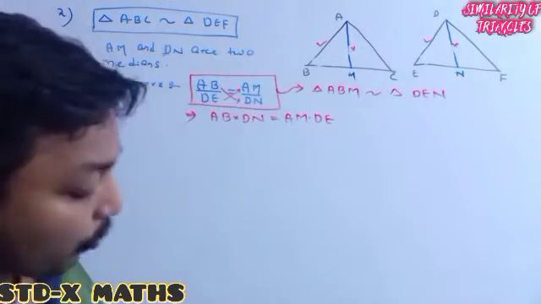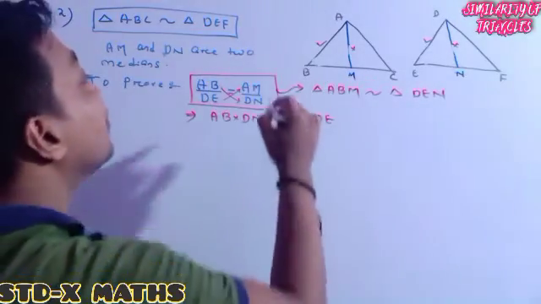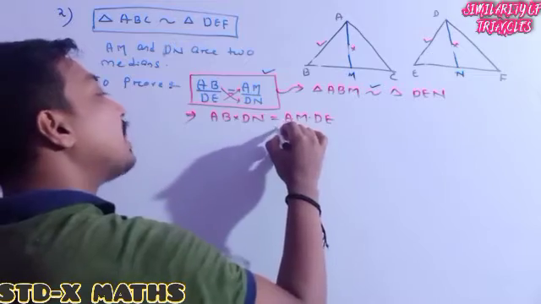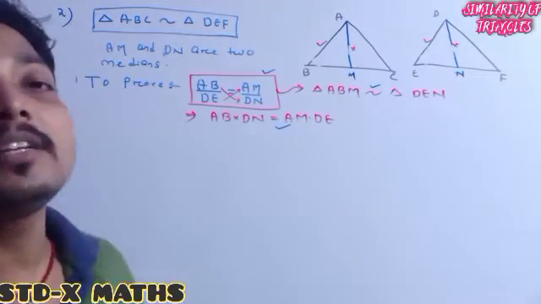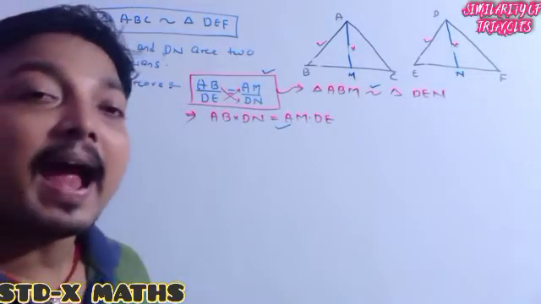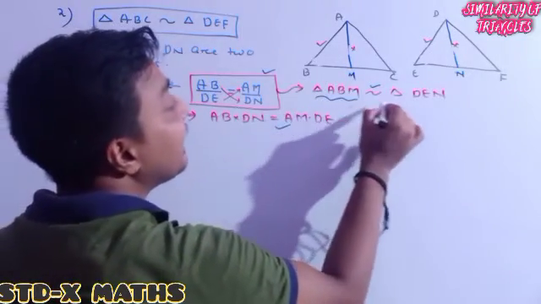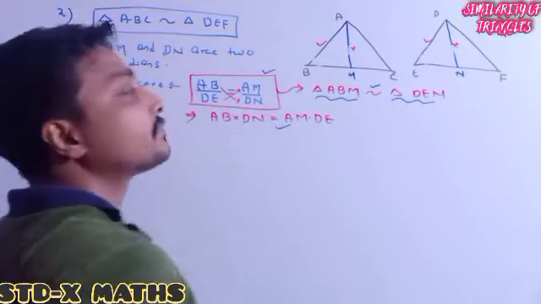Whichever way it is asked, the original step is always to find that this triangle is similar to this triangle.